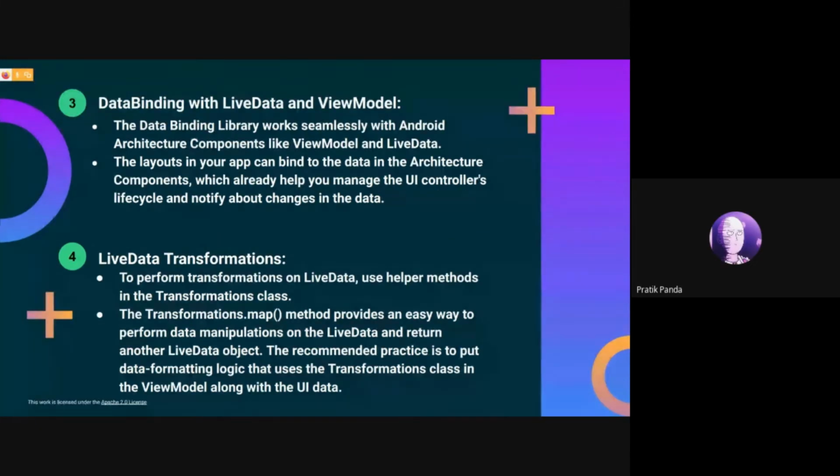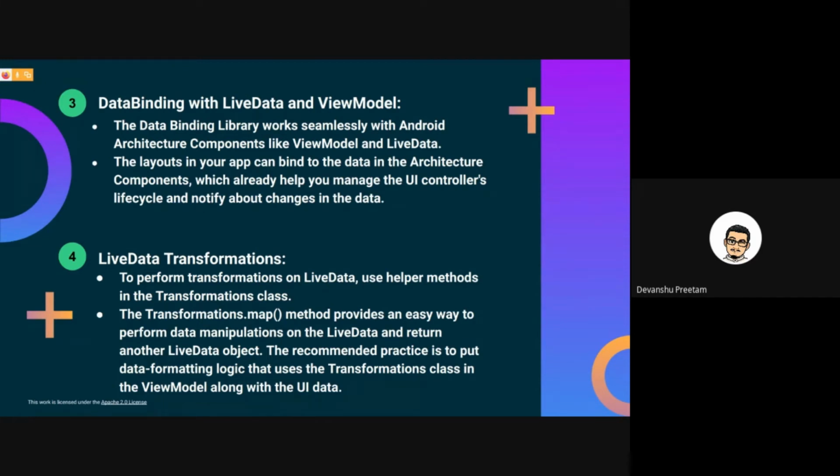Now, what is data binding? As the name suggests, the data binding library is an Android Jetpack library that allows you to bind UI components in your XML layouts to data sources in your app using a declarative format rather than programmatically, reducing boilerplate code. The data binding library works seamlessly with Android architecture components like view model and live data. The layouts in your app can bind to other data in the architecture components, which already help you manage the UI controller's lifecycle and notify you about the changes.